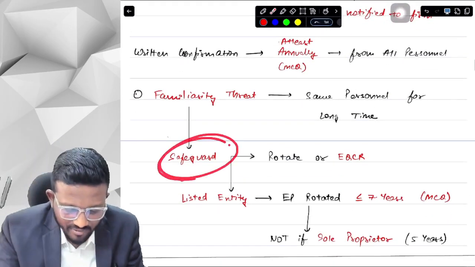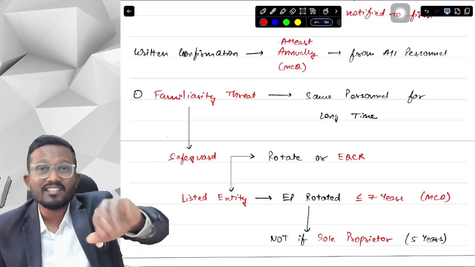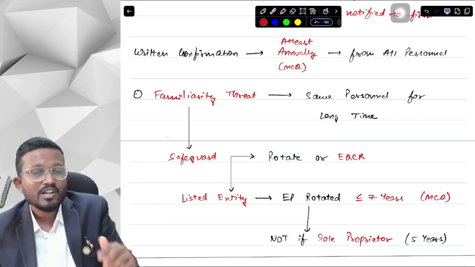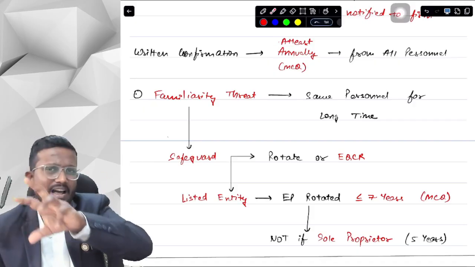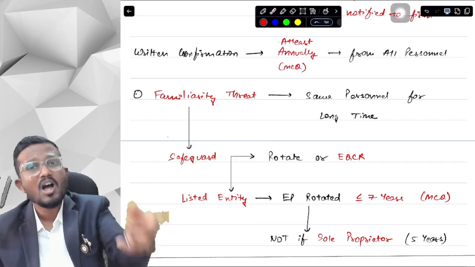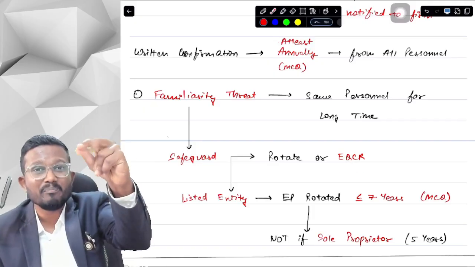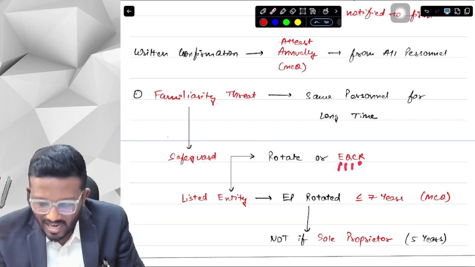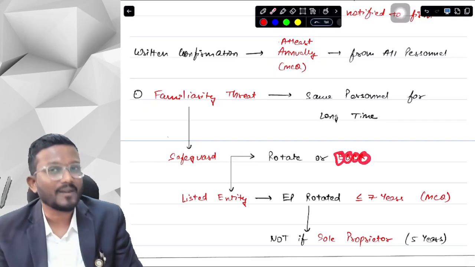We can apply safeguards. What safeguards can we apply, sir? First of all, rotate the engagement partner. Because the engagement partner has a long association with the client, you can rotate the engagement partner. Rotate means you can change the engagement partner, appointing some other partner as the engagement partner. Or you can appoint an EQCR. Here is a new term and the most important term in SQC 1 and SQ 220: EQCR. What is EQCR, sir? Engagement Quality Control Reviewer.